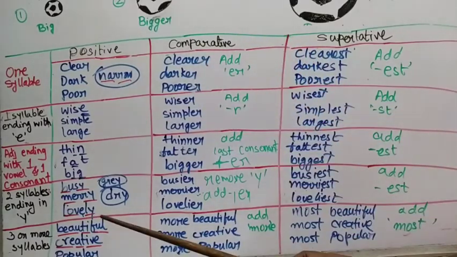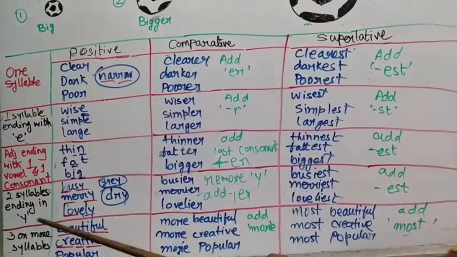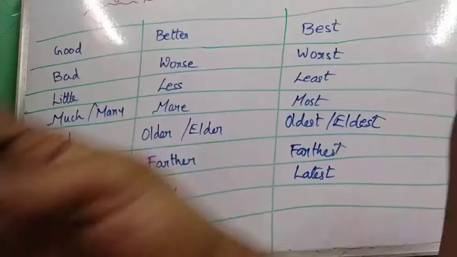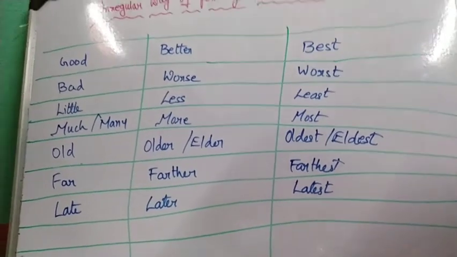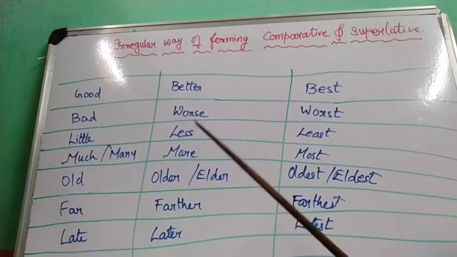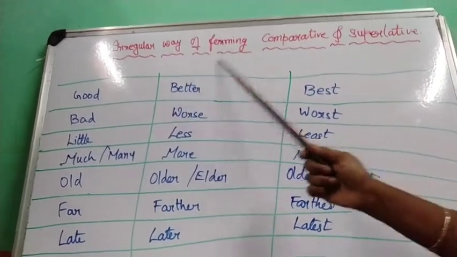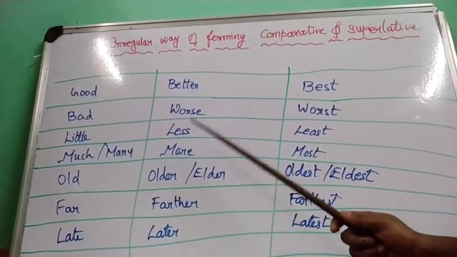Now we will see what happens with irregular words. There are certain words which do not follow any of these rules. There are other ways in which comparatives and superlatives are formed. We will see those words now. Now this is the concluding part of the video, and here we will see how words are formed in an irregular way. These are the irregular ways of forming comparative and superlative. That is, these words do not follow any of the rules.